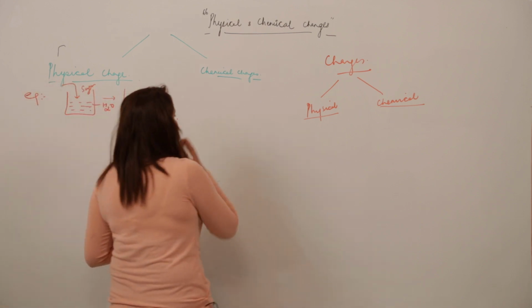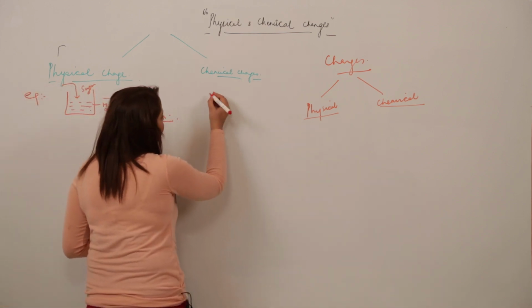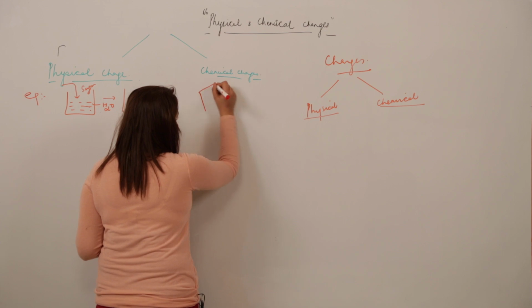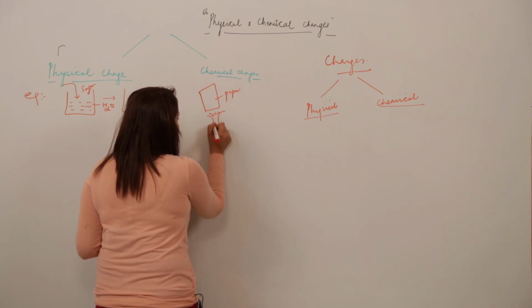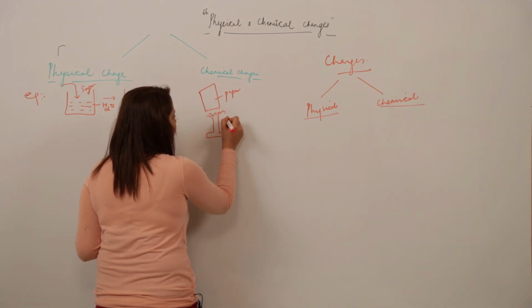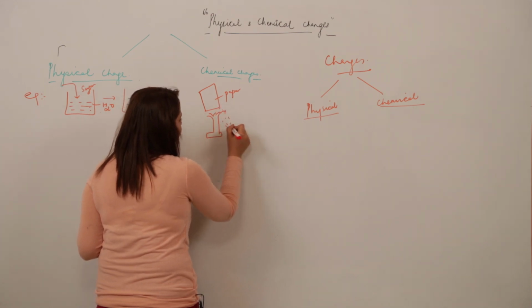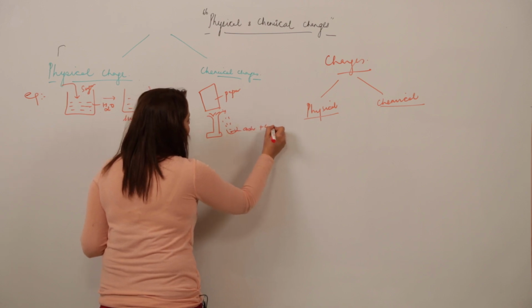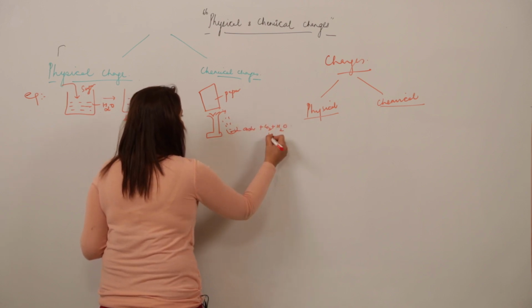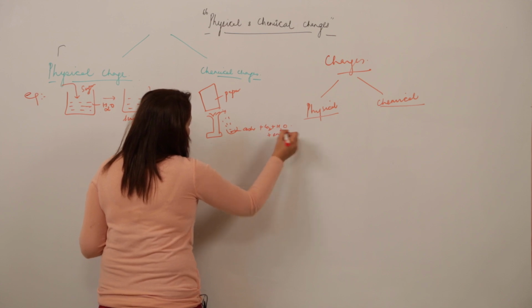If I take an example of chemical change, suppose I take a paper and burn it with the help of a burner, right. So what do we see? The paper turns into ash and along with it we get CO2 and water vapor plus energy in the form of heat and light.